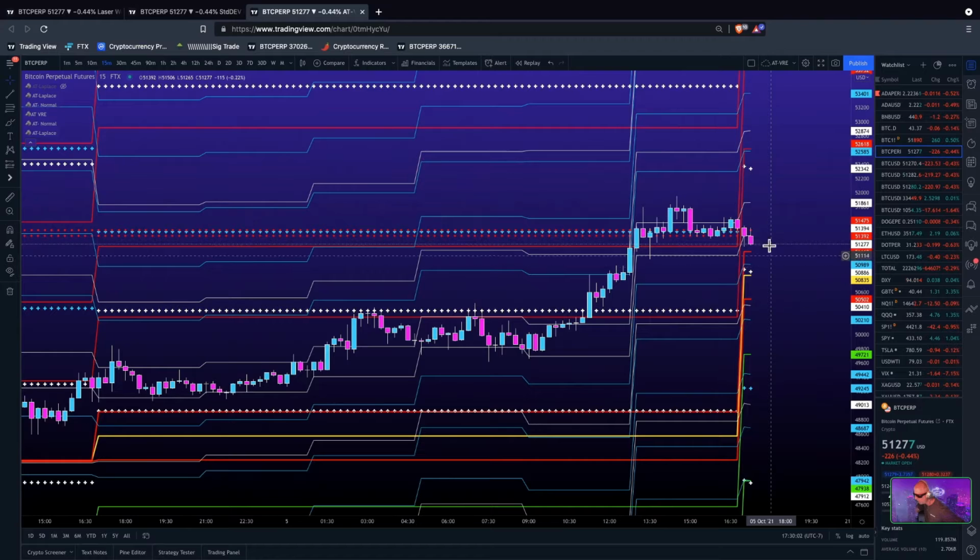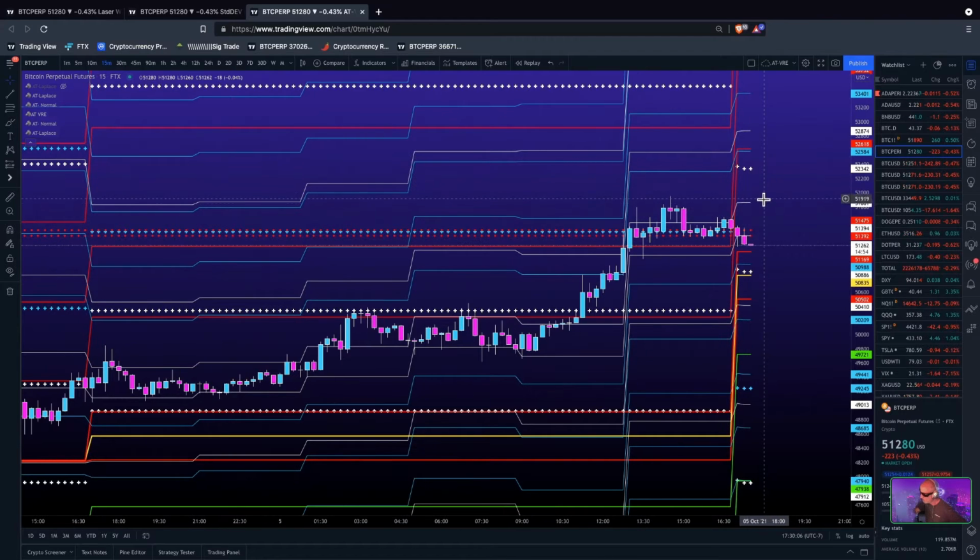So on this 4-hour candle, this white line, that is this current 4-hour candle, 68.3% Laplace distribution range. The 95.4% Laplace distribution range on this first 4-hour candle is down here. It exceeds the first standard deviation normal distribution by a little bit, probably $150 or something. Yeah, about $200. So this will be interesting price action.